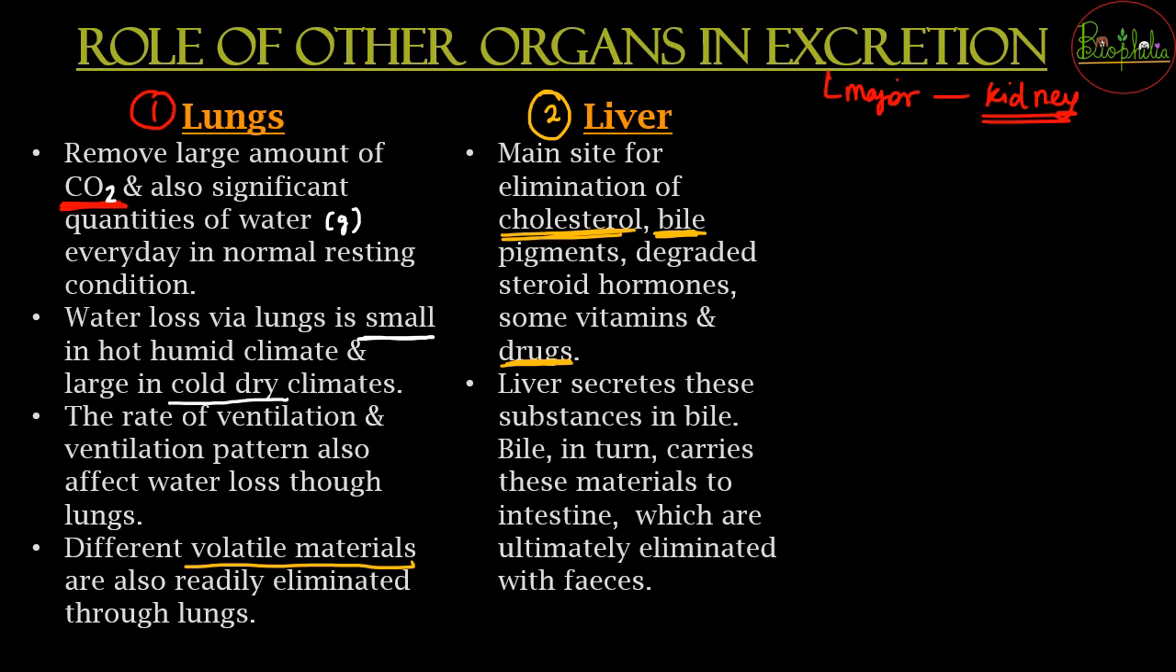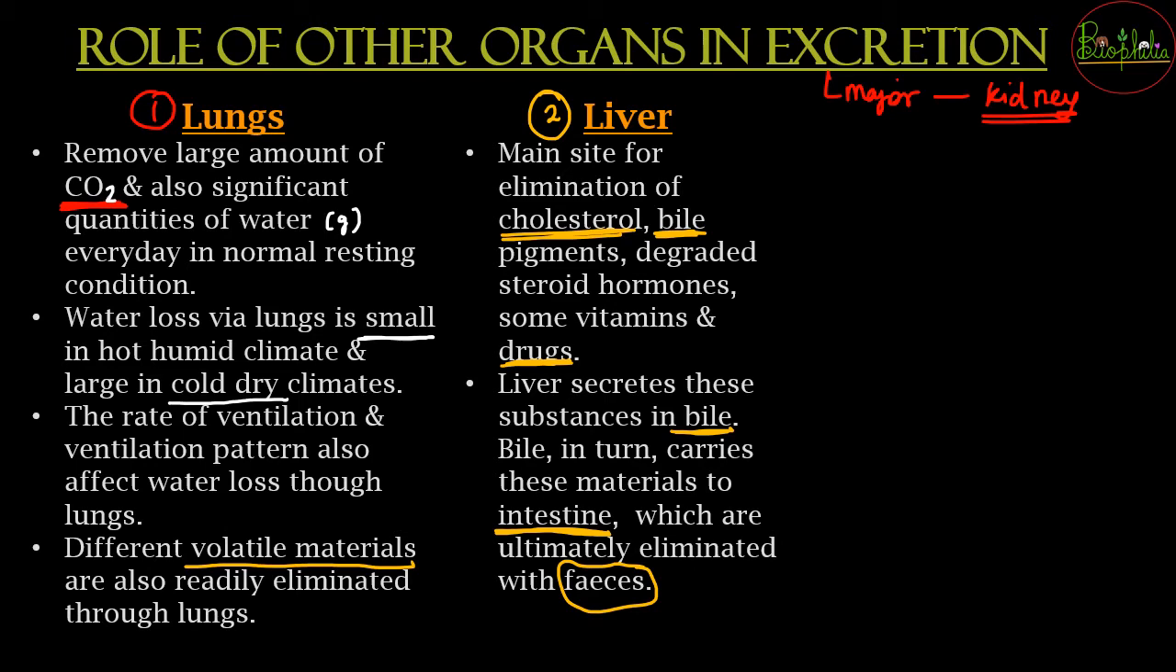Now the liver is going to secrete bile, and the bile is going to take all these materials, that is cholesterol, the bile pigments, then the steroid hormones, ये सब कहाँ ले जाया जाएगा? इसको intestine में ले जाया जाएगा और intestine से feces में दिखेंगे. So feces में if you are seeing bile pigments, if you are seeing steroid hormones, or presence of drugs, then that can be understood because it is a normal process.